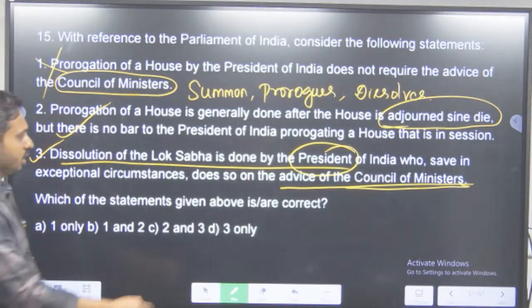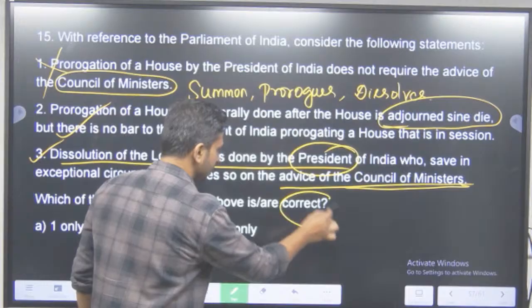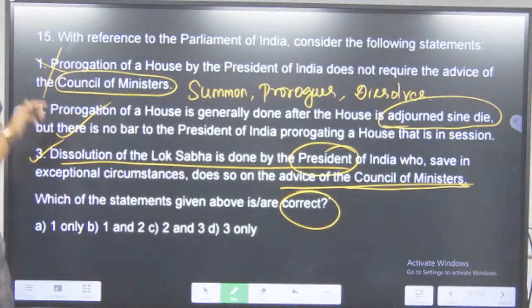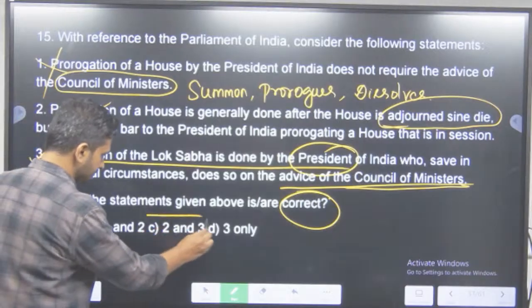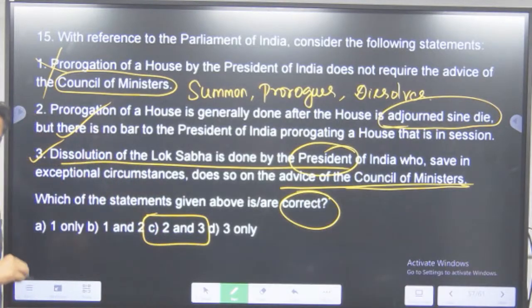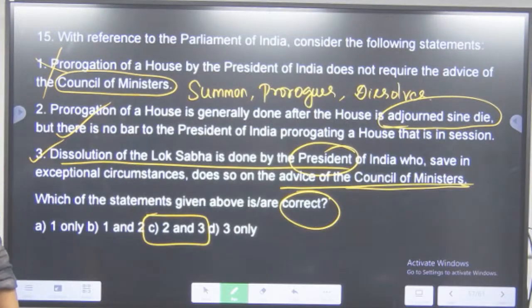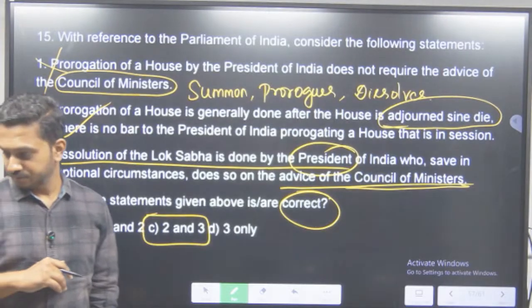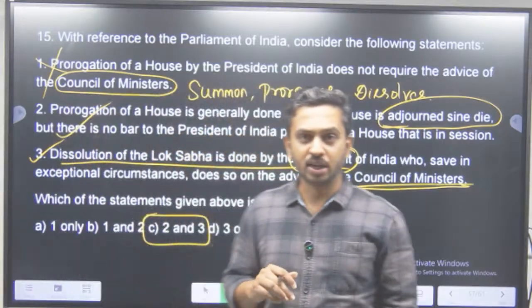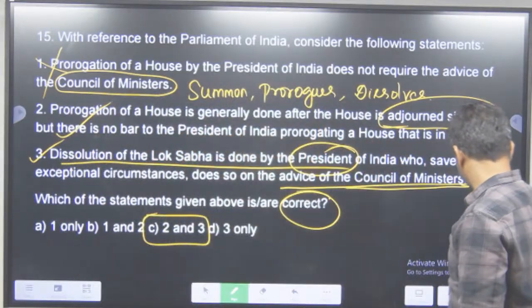So, which of the following statements are correct? So, basically, 1 is not correct, 2 and 3 are correct. Do we have the option? Yes. We have the option C, 2 and 3. Are you guys getting it? All of you? Those people who are watching live, please be active.